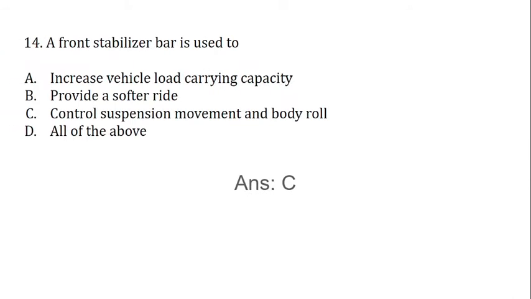A front stabilizer bar is used to increase vehicle load carrying capacity, provide a softer ride, control suspension movement and body roll, all of the above. The correct answer is C, control suspension movement and body roll.